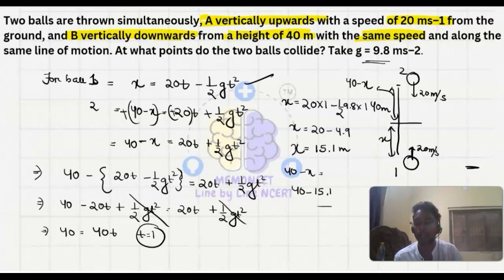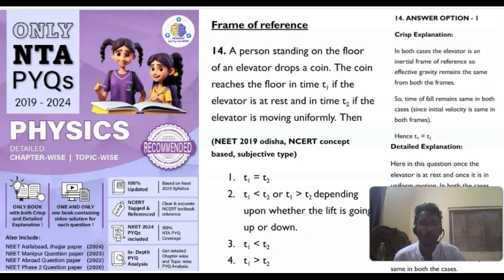Then what you will do, then you should look for the NTA PYQs. Okay, if you have any PYQs, show me. I am not against the PYQs you have, but what I am trying to tell is that Memonit has the PYQs of only the NTA type of question that is asked in recent years. Why would we study the outdated type of question?